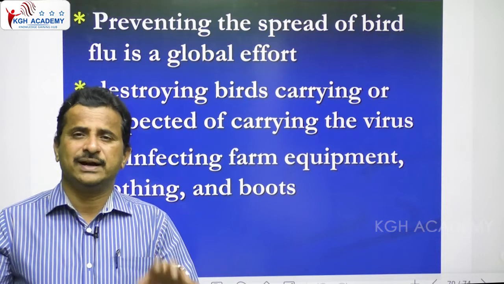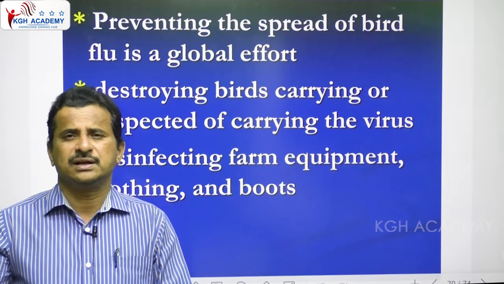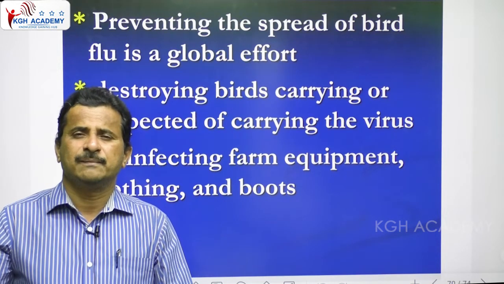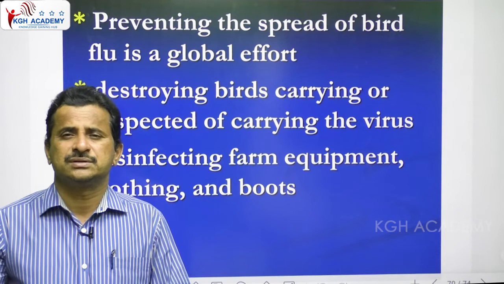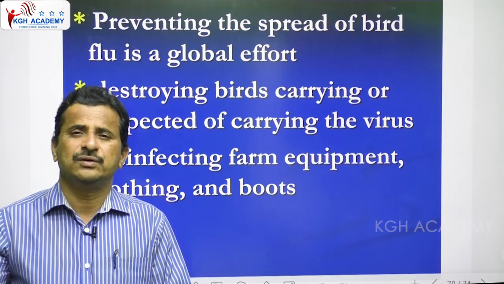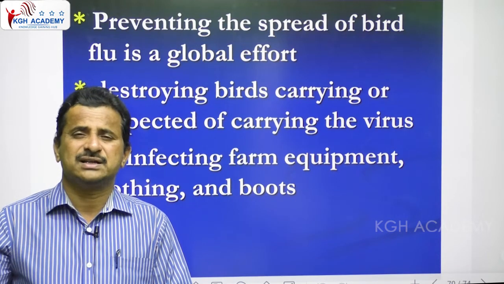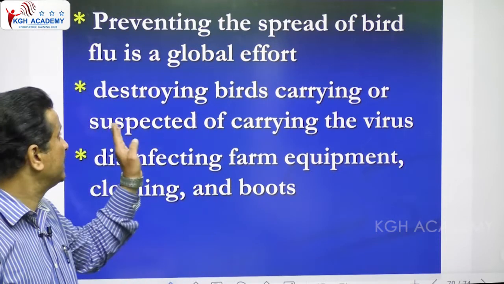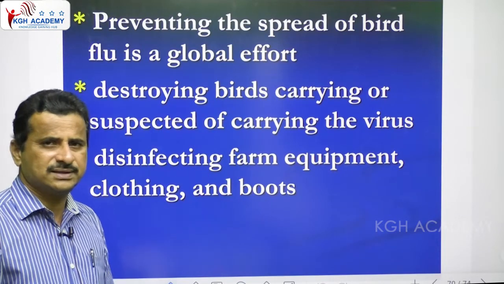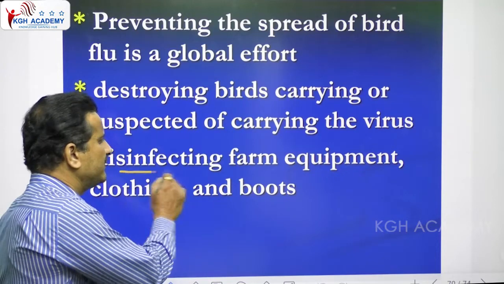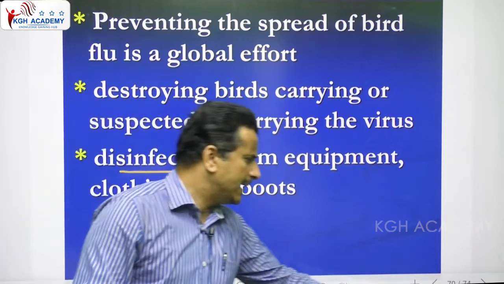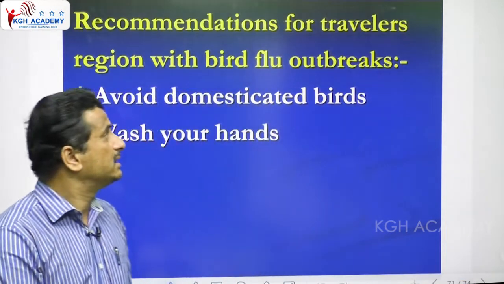Anywhere bird flu is identified, in any poultry farm, generally farmers and the government are advised to kill the birds and bury them underground, by spraying chemicals, etc. This is helpful to control the transmission of the virus from one place to another. So like this, destroying the birds carrying the suspected virus, and disinfecting the farm equipment, clothing, boots, gloves, etc., is helpful to control this disease.